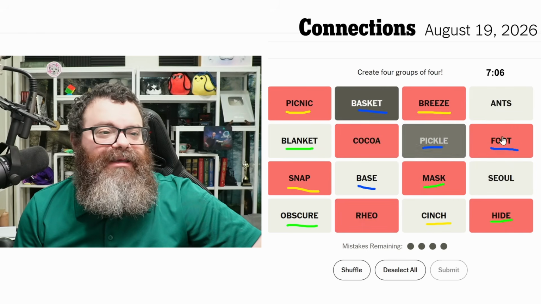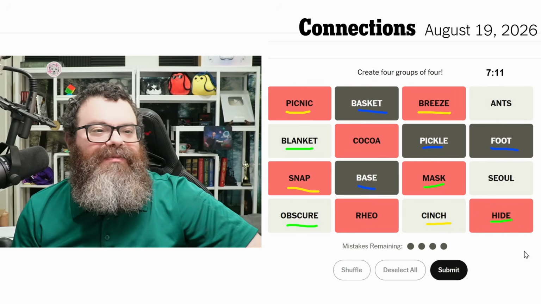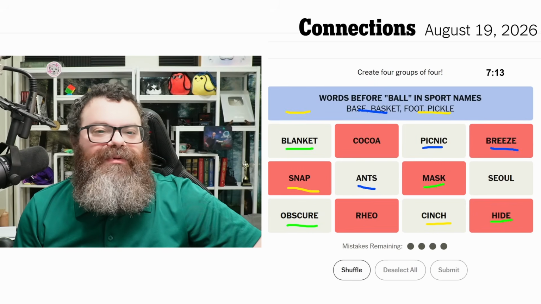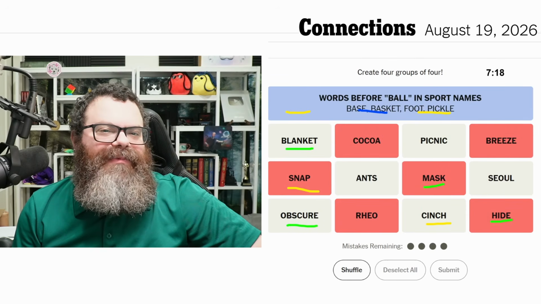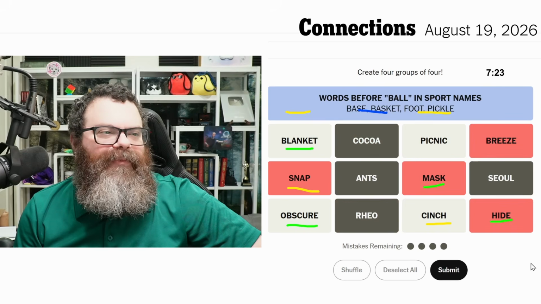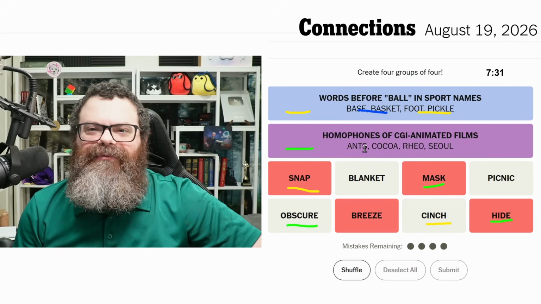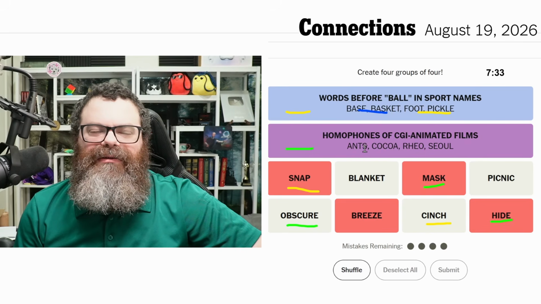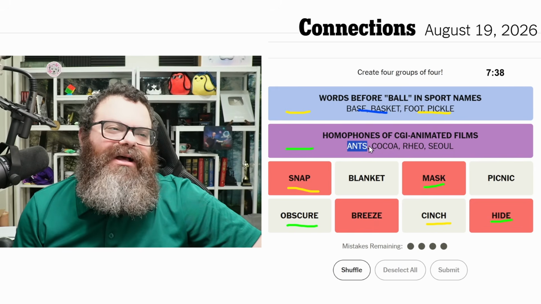So I'm gonna lock in what I marked as blue and argued wouldn't have to be purple. I'm gonna lock it in as purple because it does still feel like the most purple. Nope, it was blue. I always do that, but I don't know why. I don't know why animated movies would be purple. Homophones of C. Oh, they are all homophones. Wait, what's ants a homophone for then? Oh no. Okay. I convinced myself it wasn't homophones because of ants, but obviously these are.